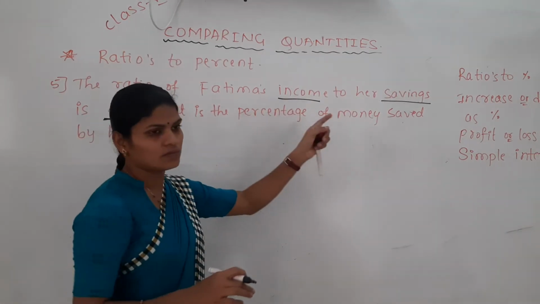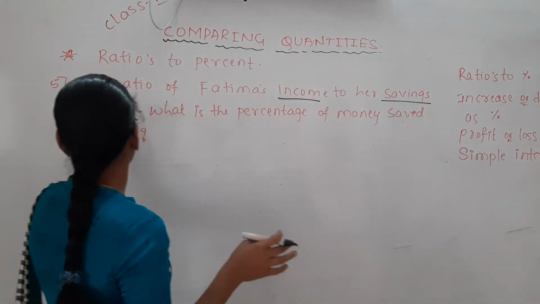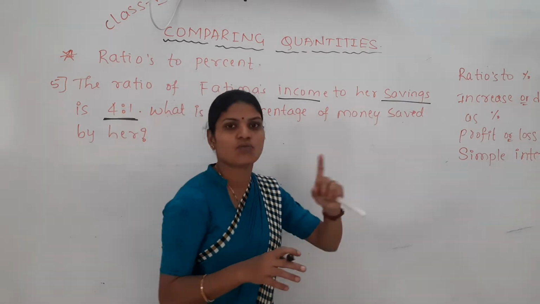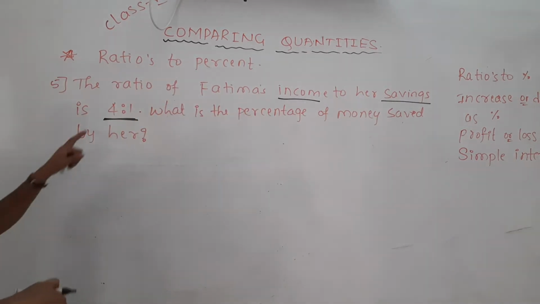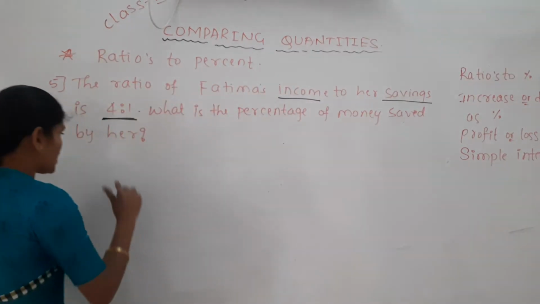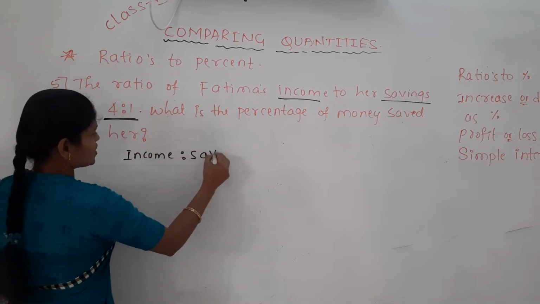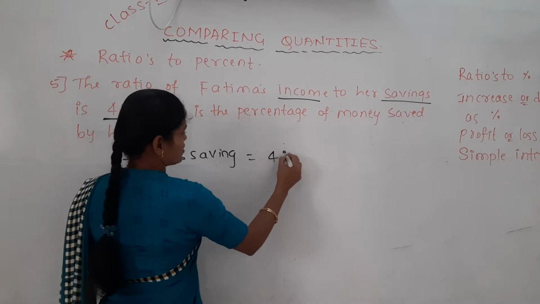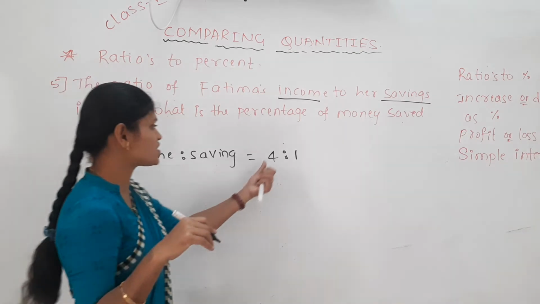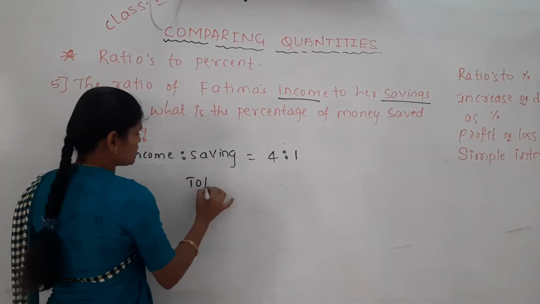Her income, it may be salary or whatever it is, is 4 parts. Out of 4 parts, her saving is how much? 1 part. So what is the percentage of money saved by her? We have to find. What has he given? Income to saving. Her income is 4 parts, and her saving is only 1 part. Totally how many parts are there? 4 plus 1, 5.